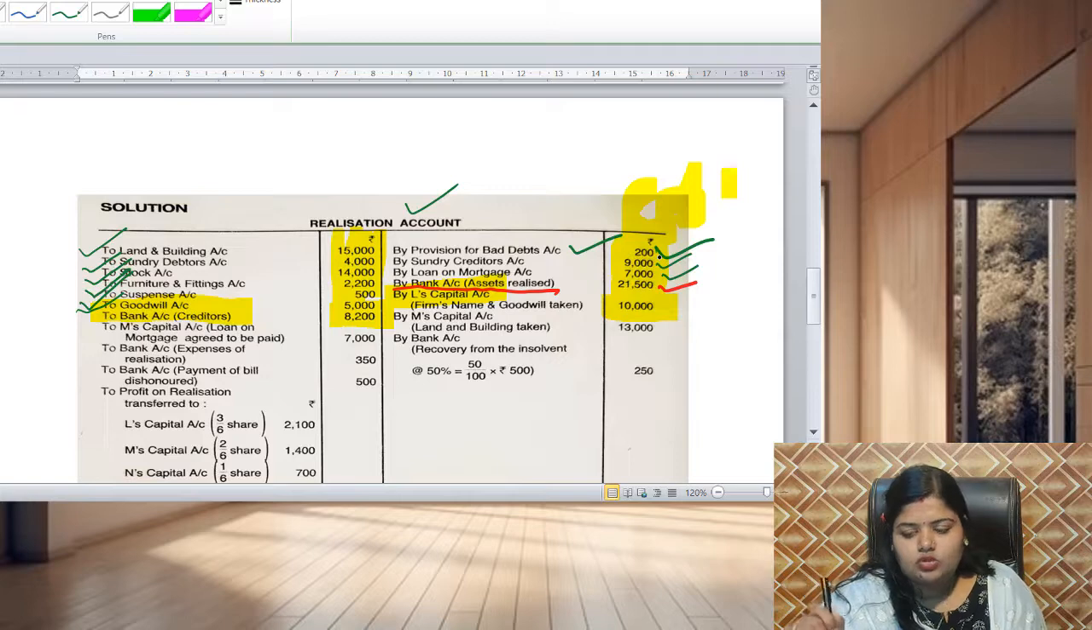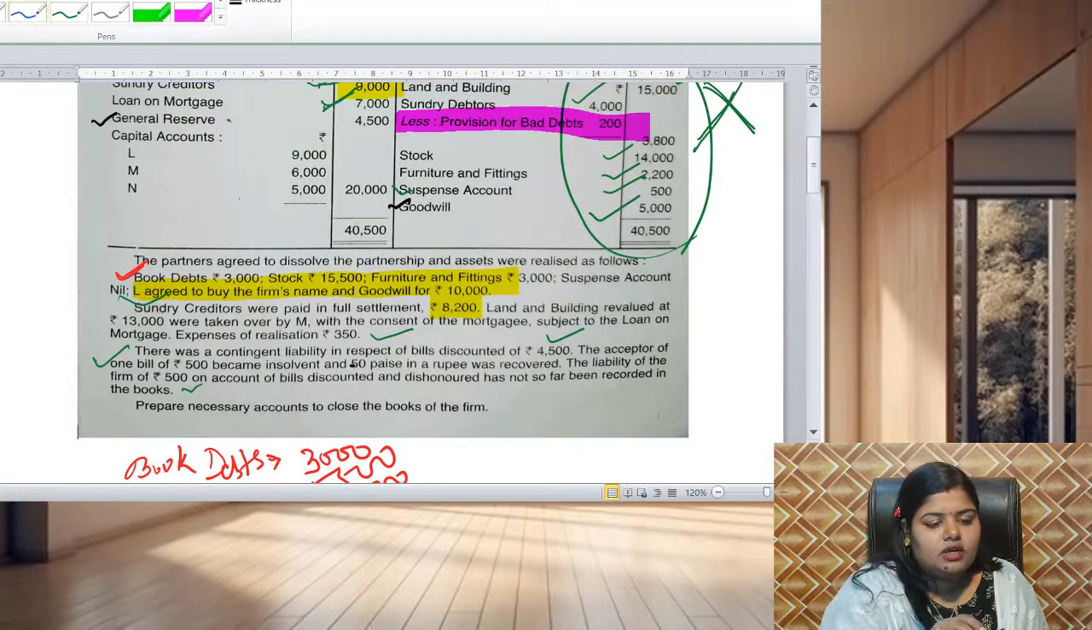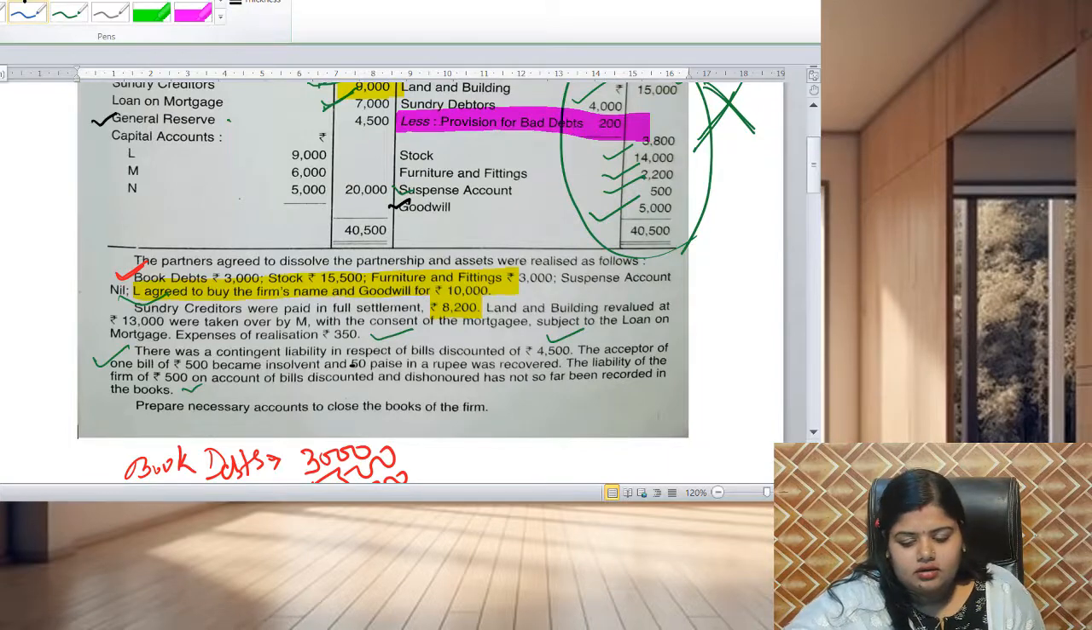Now coming to the next points. Here you can see land and building revalued at 13,000, which were taken over by M. Means M is a partner. He agreed to take the land and building. Land and building is an asset. His money we will receive, so it will be credited. If the money is received by us, then it is credited. If we have to pay the money, then it will be debited.